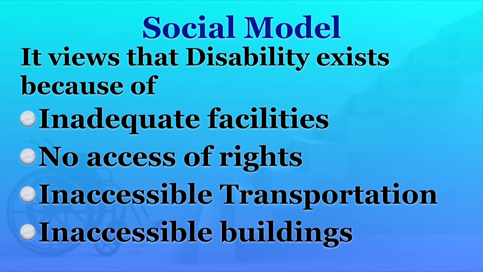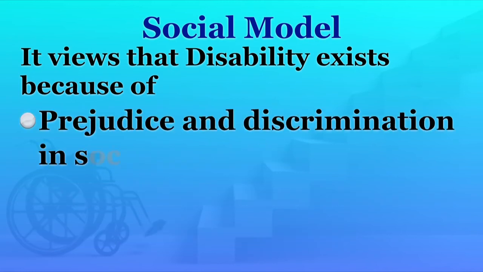There are no jobs for persons with disabilities in that particular society. There are prejudice and discrimination in society. Because of that, persons with disabilities in that society experience several issues, several discriminatory practices, and finally are subject to segregation.